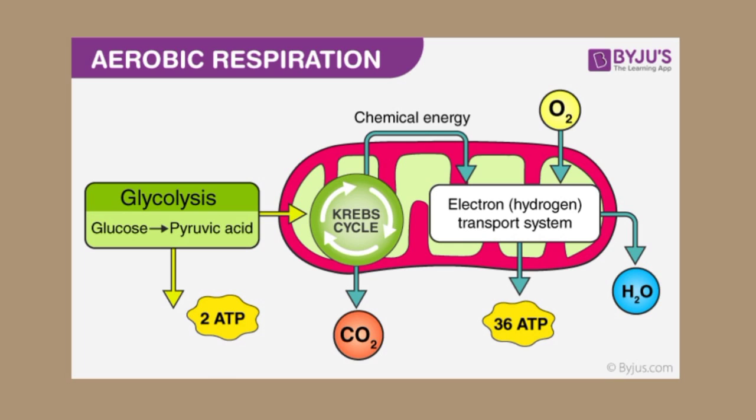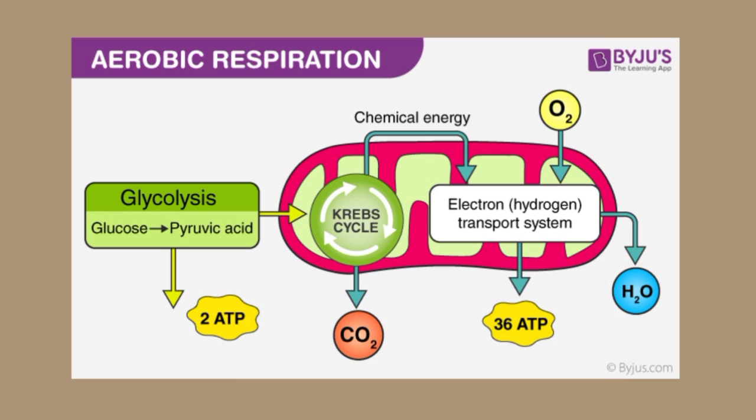The movement of electrons along the electron transport chain will contribute to chemiosmosis and ATP synthesis. A single molecule of glucose creates a total of 34 ATP molecules. So that is all about aerobic respiration. We can conclude that aerobic respiration is the process of utilization of oxygen to break down glucose to produce ATP.